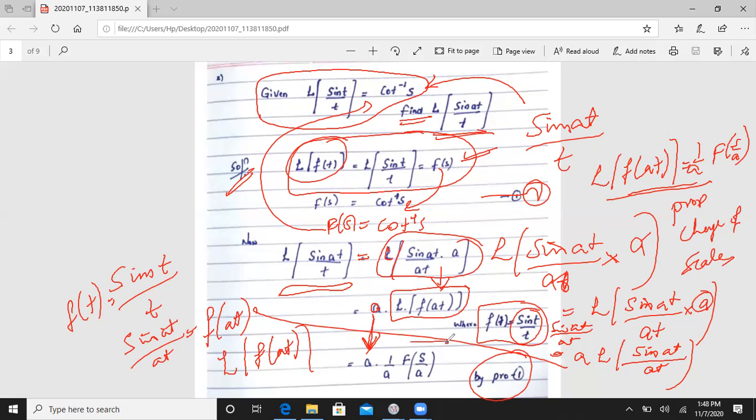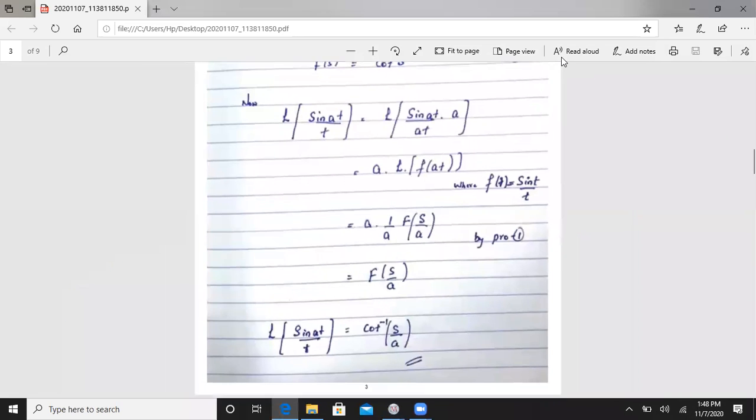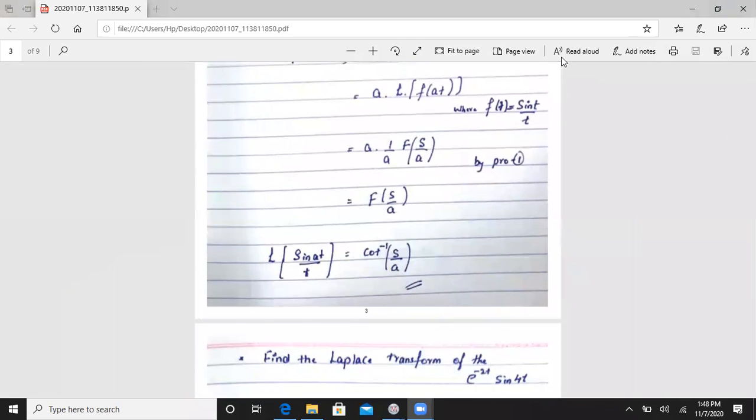So this is your resultant value: the Laplace transformation of sin at by t is equal to, where F of s is cot inverse of s divided by a.